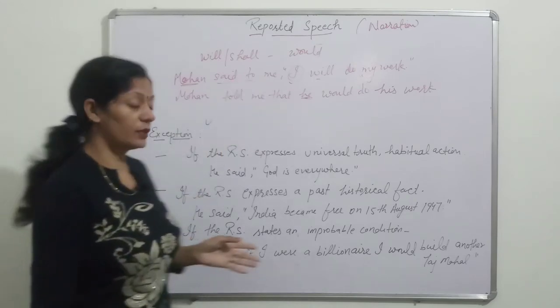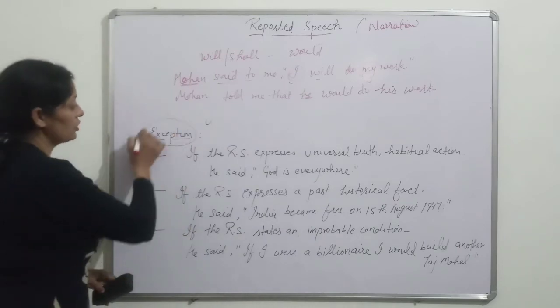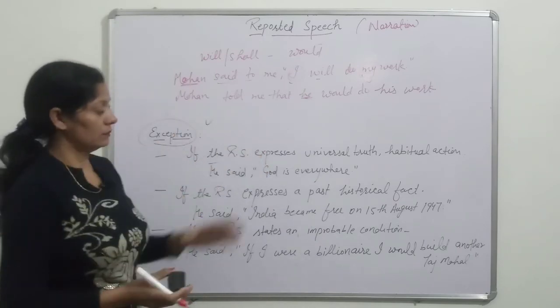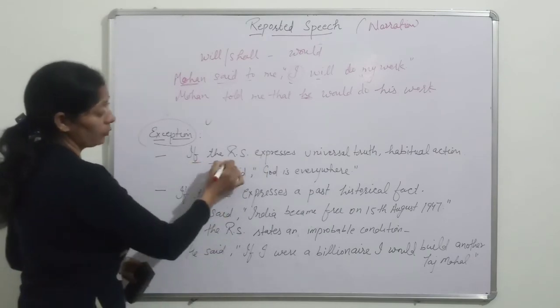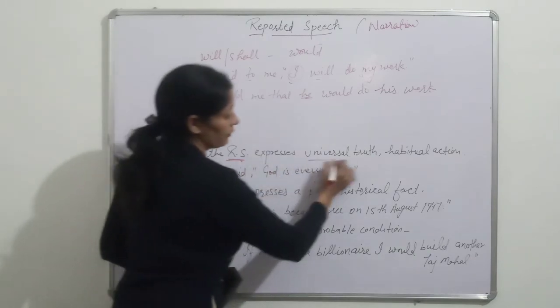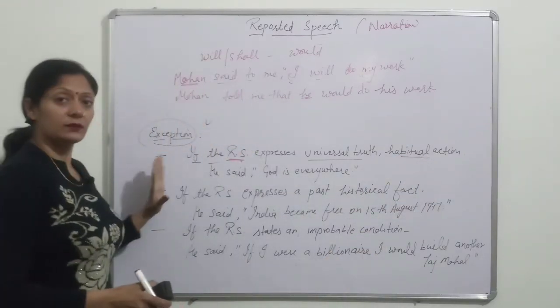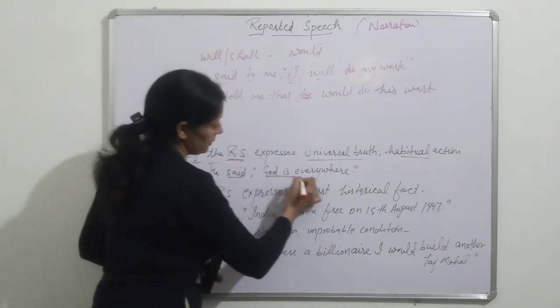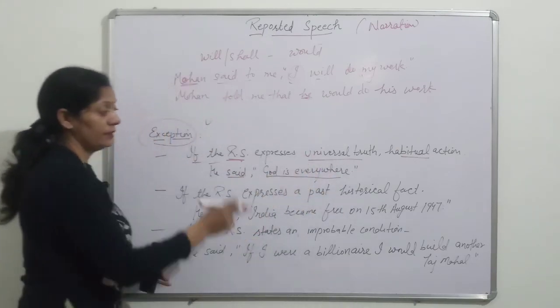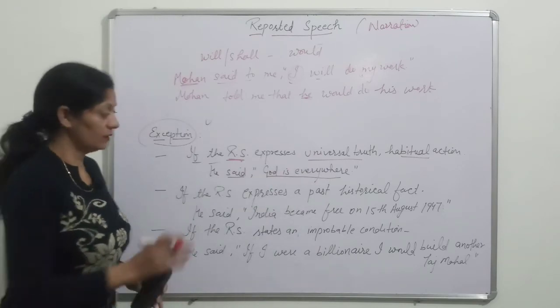But students, there are also some exceptions. See, when we don't change the verb of reported speech. If the reported speech expresses a universal truth or a habitual action, no doubt the reporting verb is in past tense, but our reported speech presents a universal truth or a habitual action, then the tense is not changed.